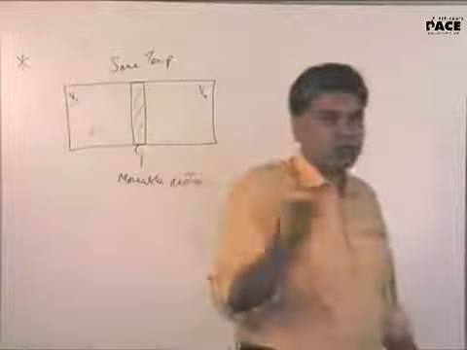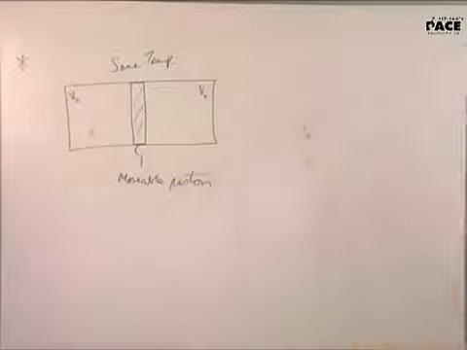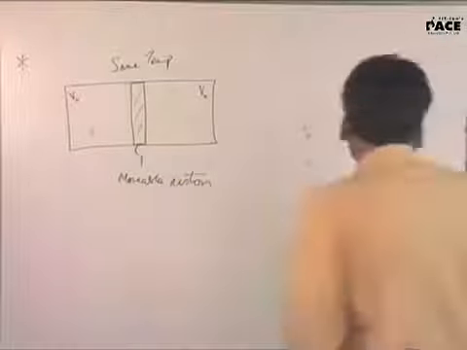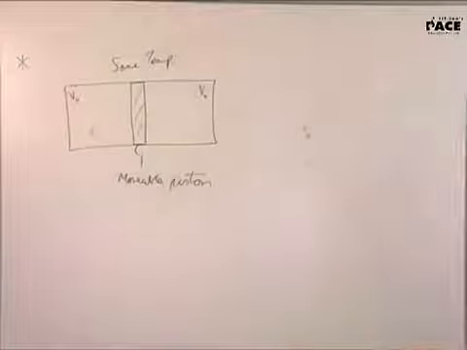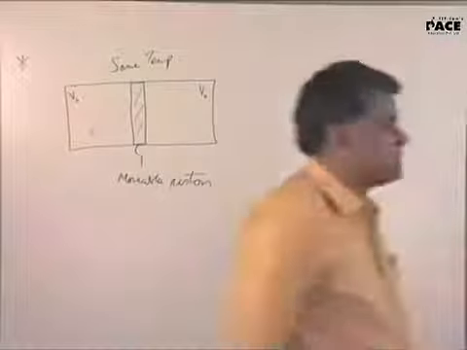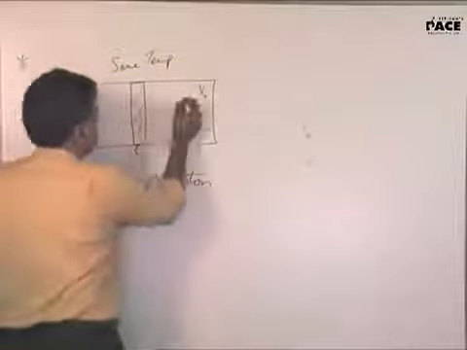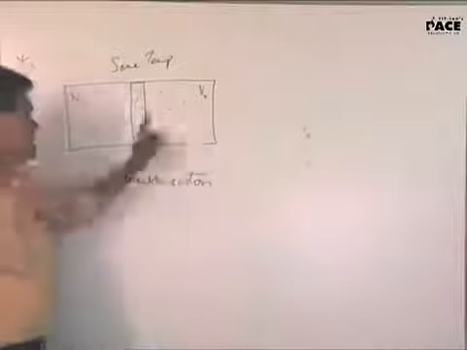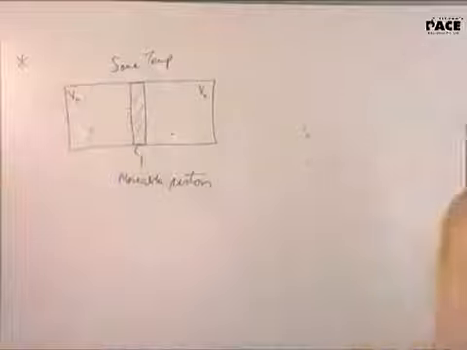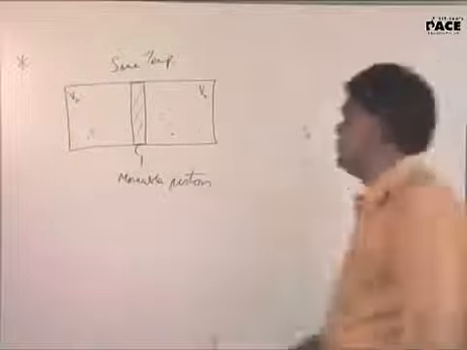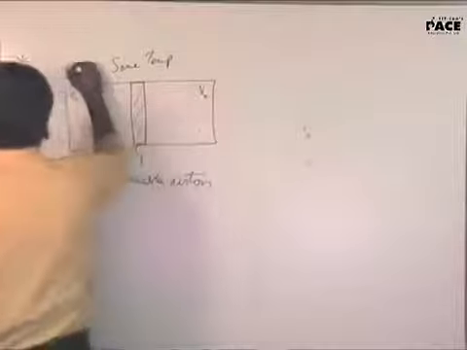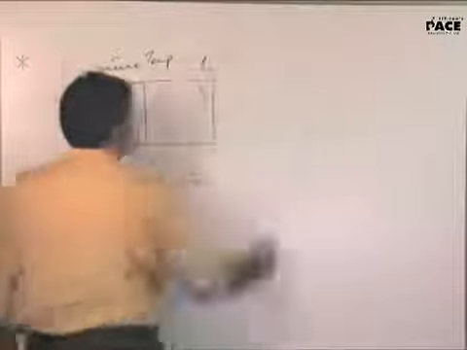All of them are heat conducting, so it's a heat conducting piston. Now the question is, there is gas on both sides, so obviously they will be at the same pressure. You can consider the pressure as P naught to begin with. Initial pressure is P naught on both the sides.